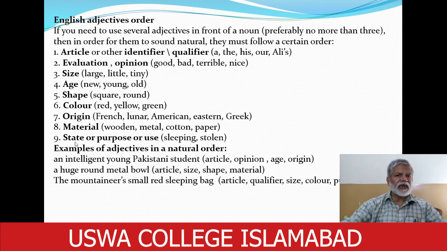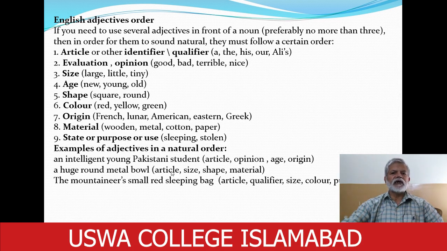The condition of that noun, the purpose of that noun, the function of that noun, or the use of that noun. For example, sleeping, stolen.